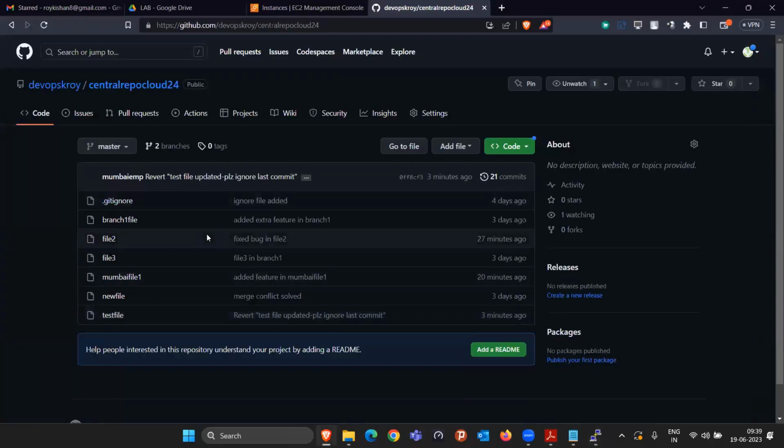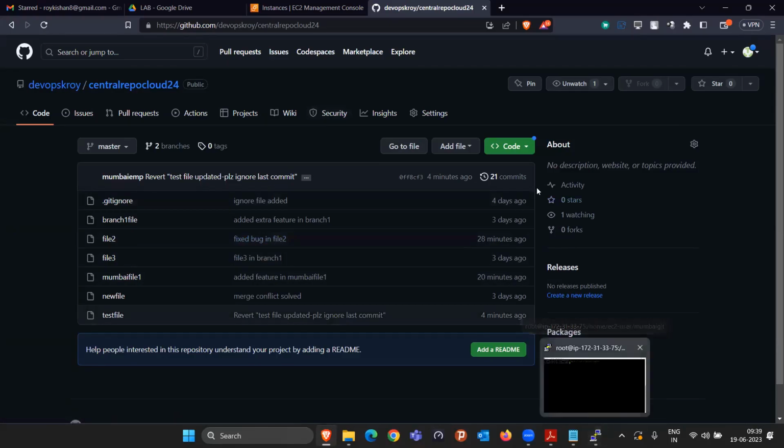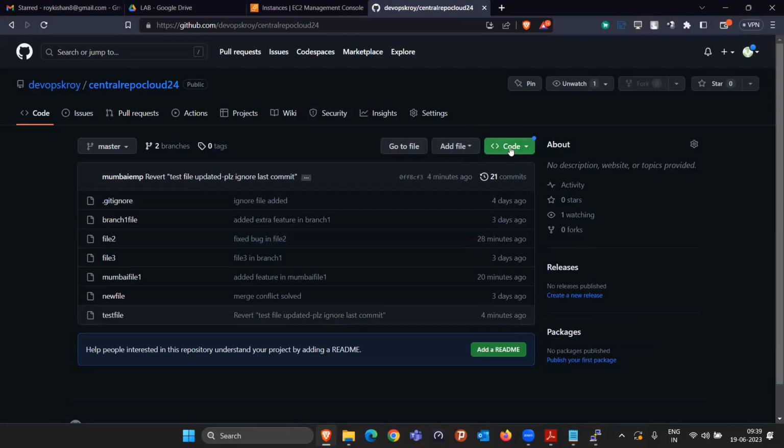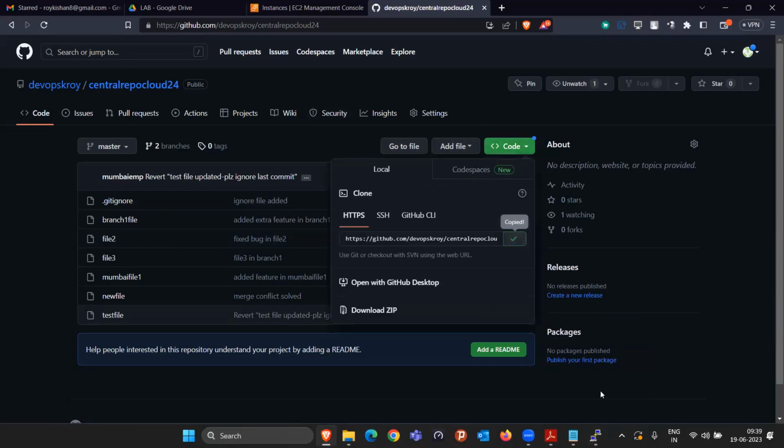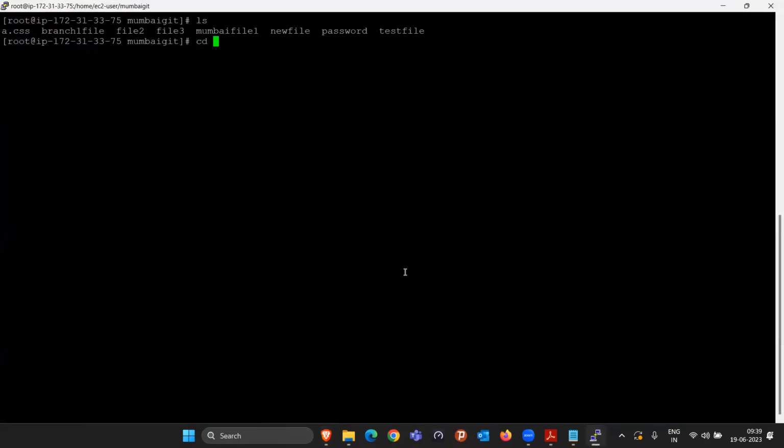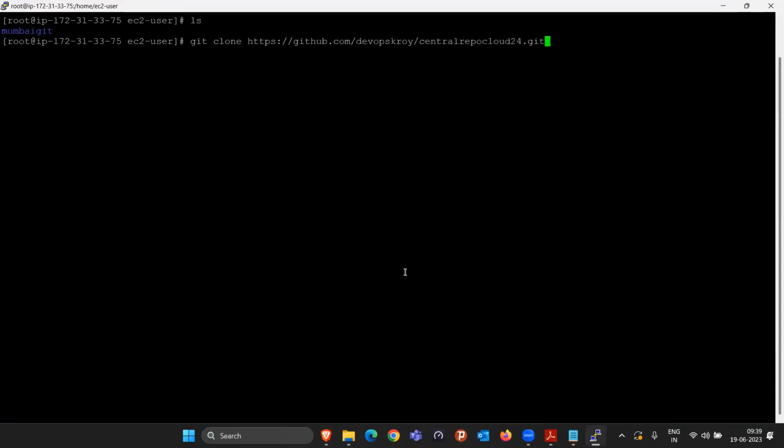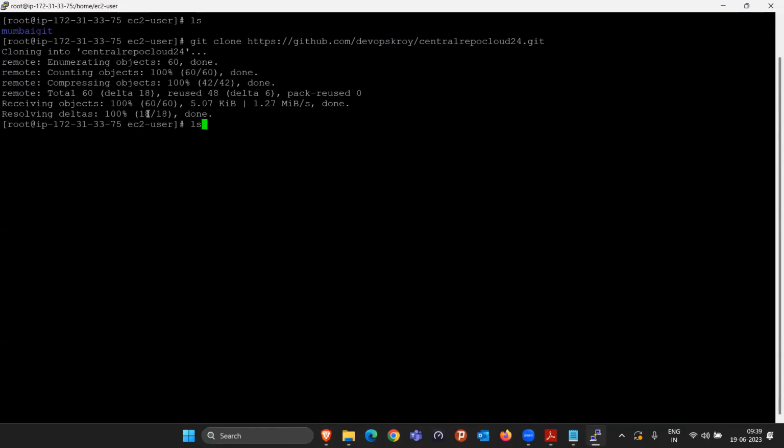But when you are working in a company, definitely that company will have been working on some project previously, in which 100 or 200 files of code are already there. In that case you don't have to do git init, git add, git commit that way. What you can do is come to that particular repository when you get access. You have to just copy this link, and come out of this directory, because we are not talking about the Mumbai Git directory now. Here you simply run the command git clone with this URL. So what will happen is the entire repository, with exactly the same name as the repository available in GitHub, will be copied here.